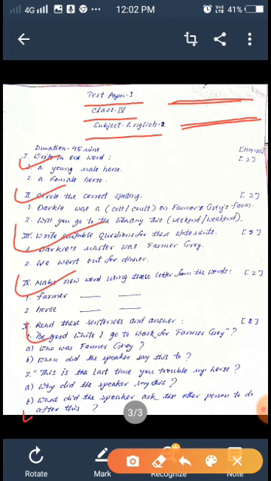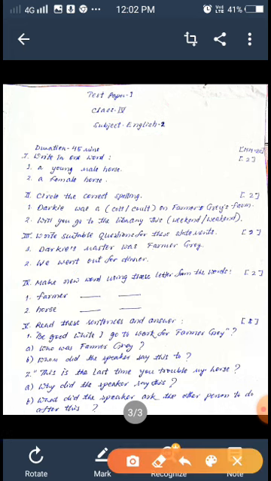V and VI, the last question. You note down in your paper exactly like this. Then next, what is next? Which answer is possible to write on the same page? If there is space here, then you can write the answer there. Then for the other questions, if there is space, you can follow here.